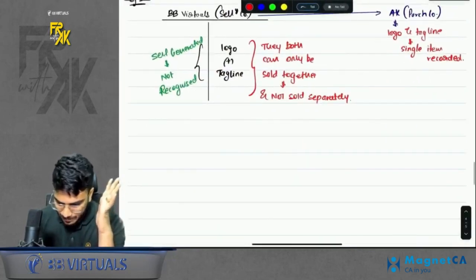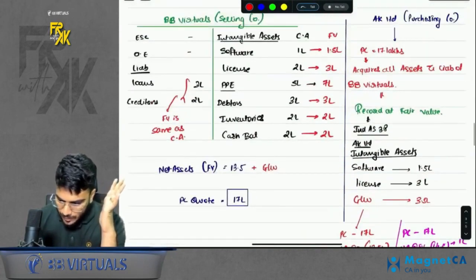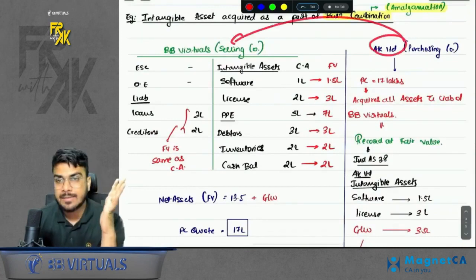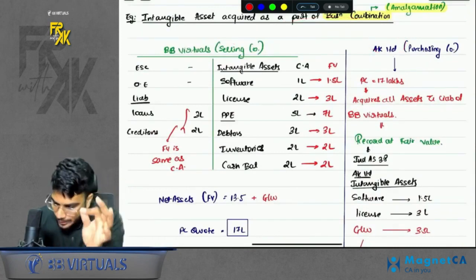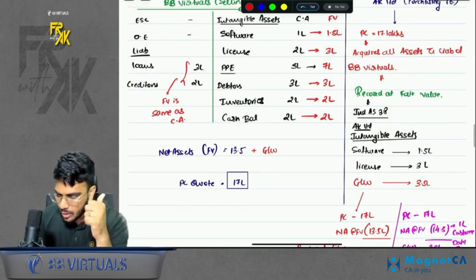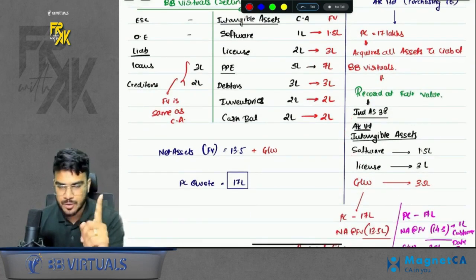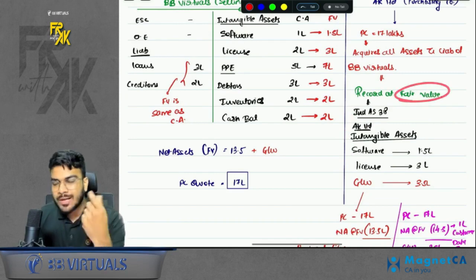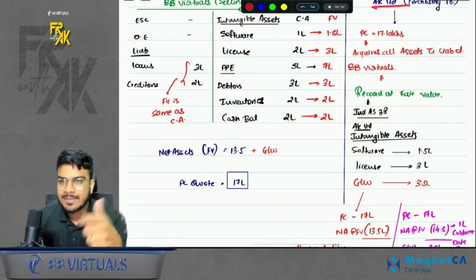Do you remember the example which we discussed? So do you remember Aakash Kandoi acquiring BB Virtuals, right? So in this case, whatever intangibles are getting acquired in this business combination, Aakash Kandoi will record the intangibles at fair value. First point. For saying purpose, we call it fair value, but for Aakash Kandoi, ideally it is his cost.